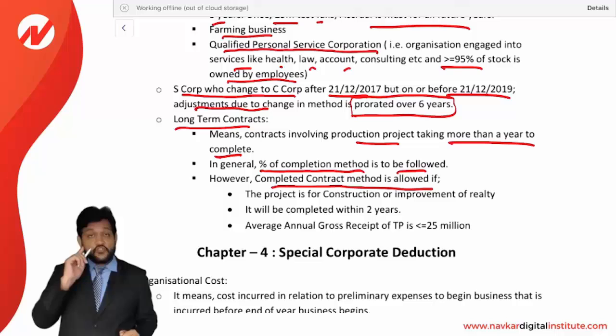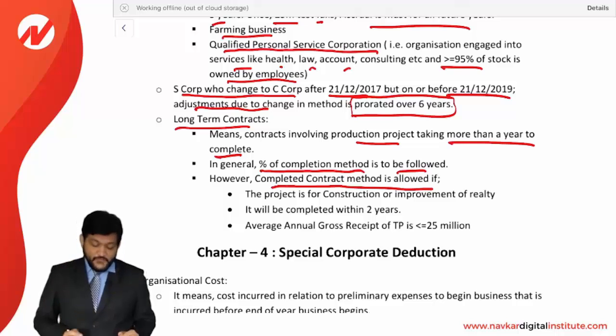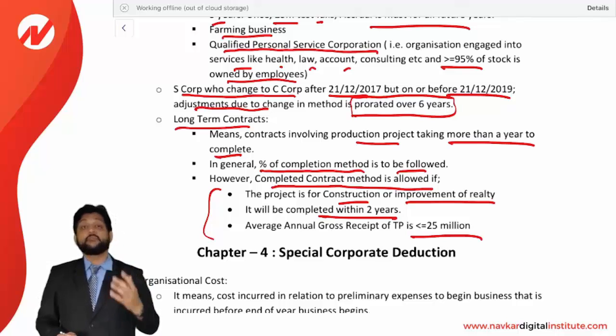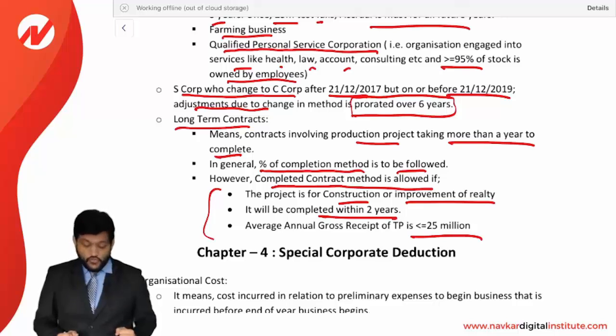You can follow the completed contract method if the project is for construction or improvement of realty, it will be completed within 2 years, and the average annual gross receipts of the taxpayer are less than or equal to 25 million. If all these conditions are fulfilled, then you can follow the completed contract method. Otherwise, in general, the percentage completion method is to be used.